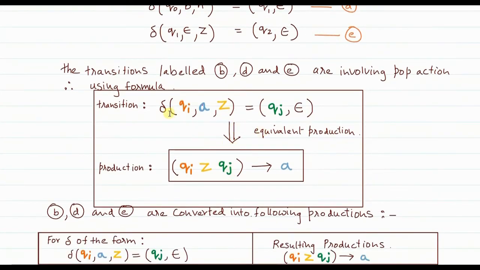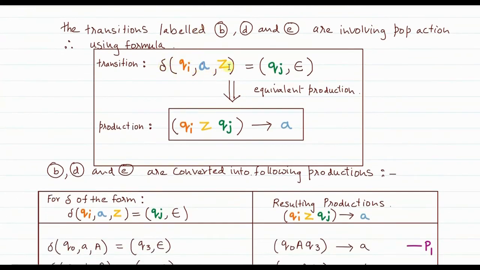If the transition is of the form: from state Qi on reading A, and if Z is on top of the stack. Now here, this Z in the general formula is not the token. This Z is the topmost element of the stack, whereas in the problem, whenever Z is there, it's a token. Z is just a placeholder. So from a particular state Qi on reading A, with Z on top of the stack, we go to Qj by popping this Z out.